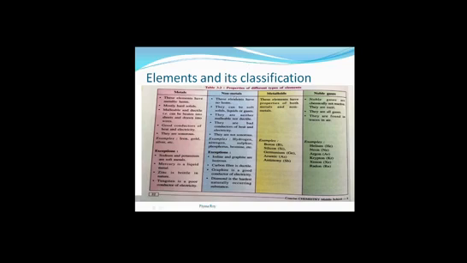Next, come to non-metals. These elements have no luster. We don't get the metallic luster in non-metals. They are generally dull. They can be soft solids, liquids or gases. Soft solids like sulfur, or liquid or gases. They are neither malleable nor ductile. This property we have seen in metals, but in non-metals we cannot find this.